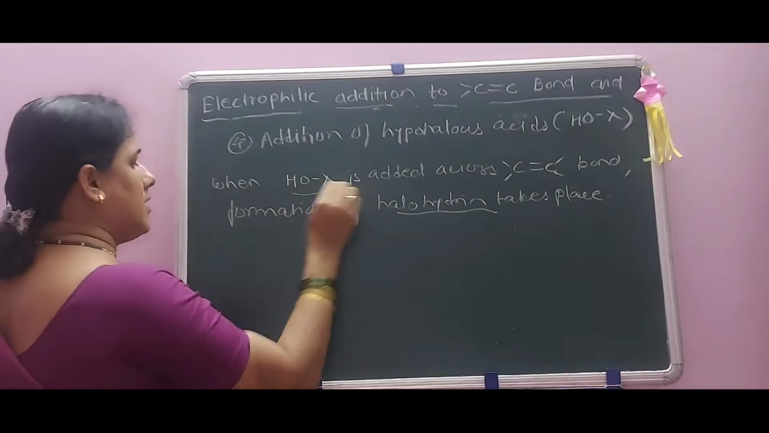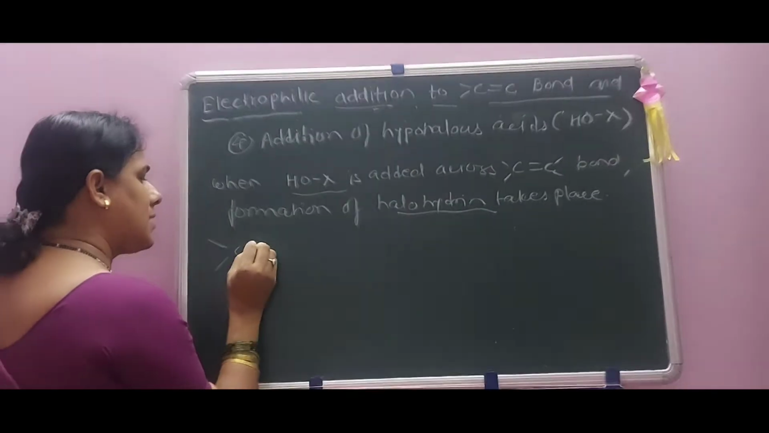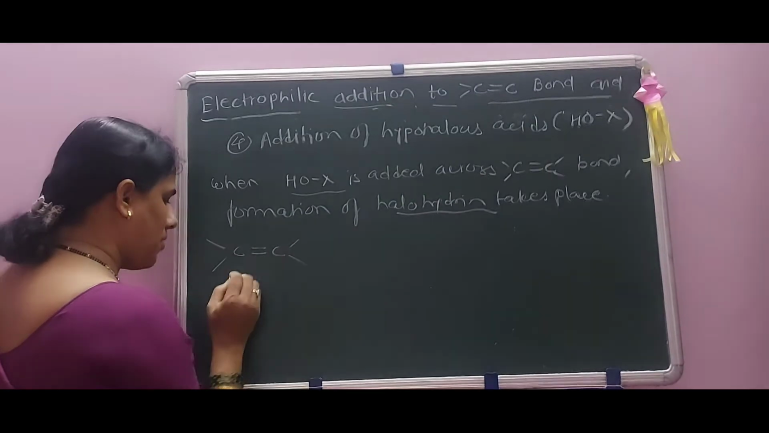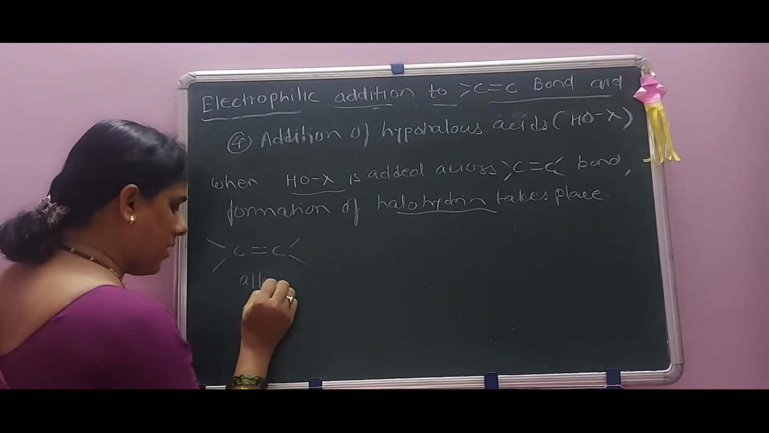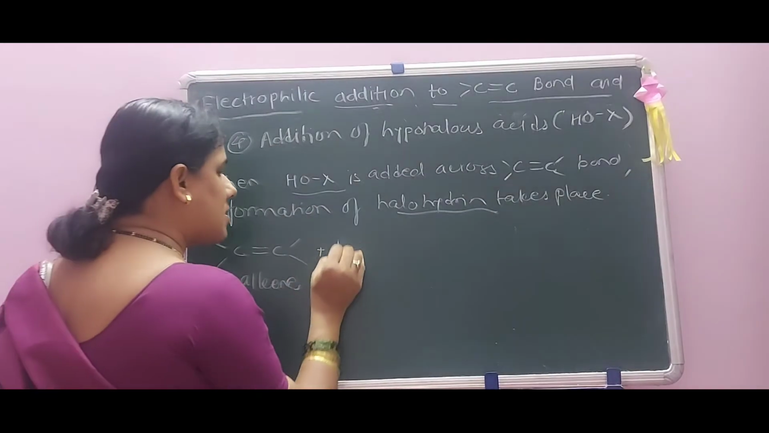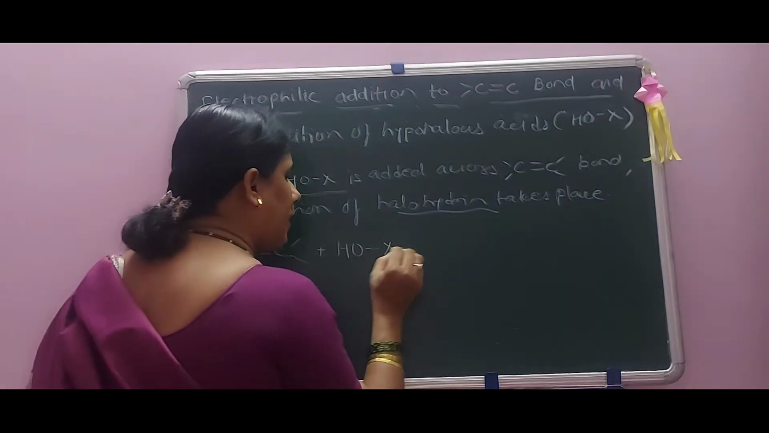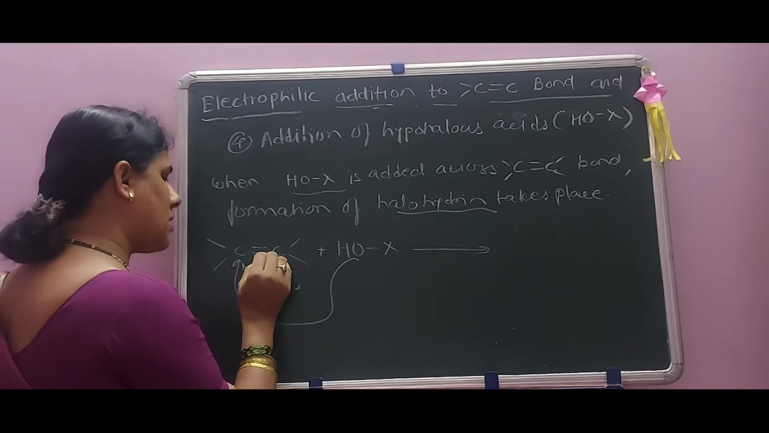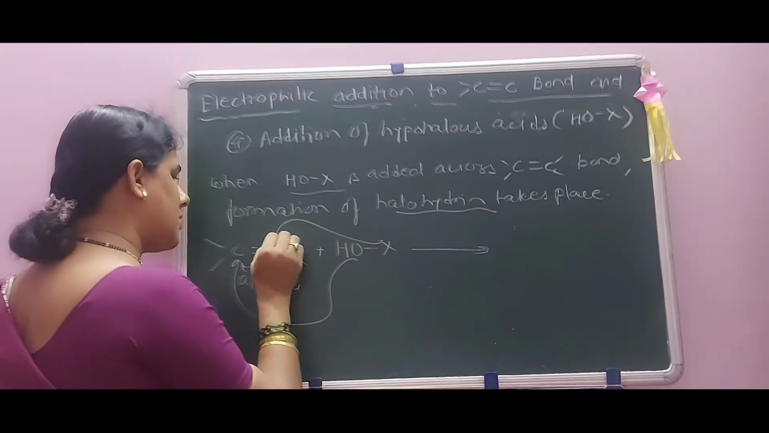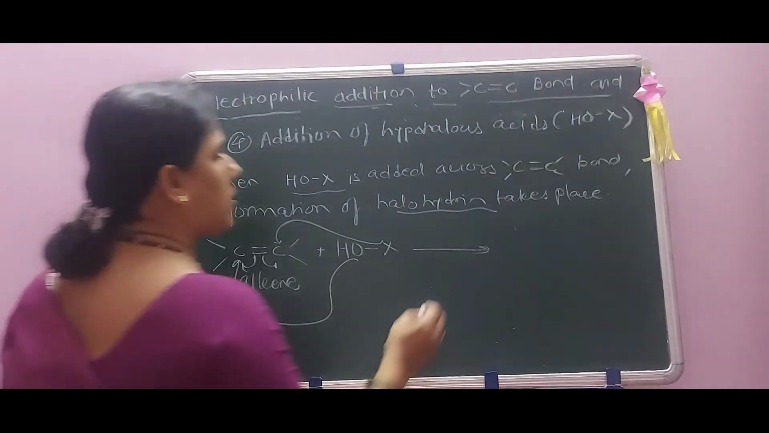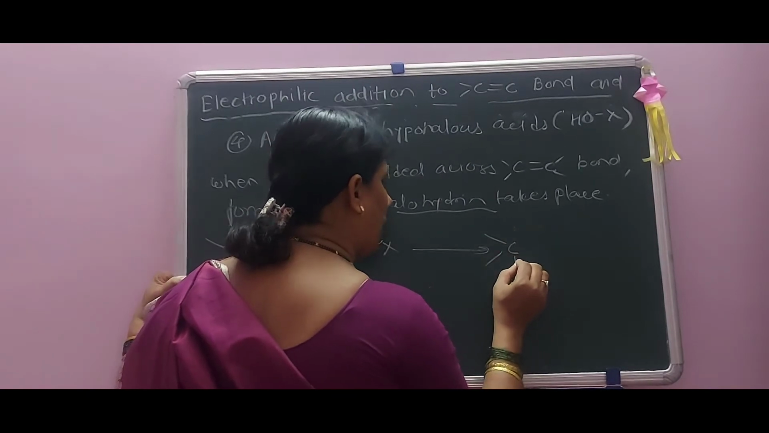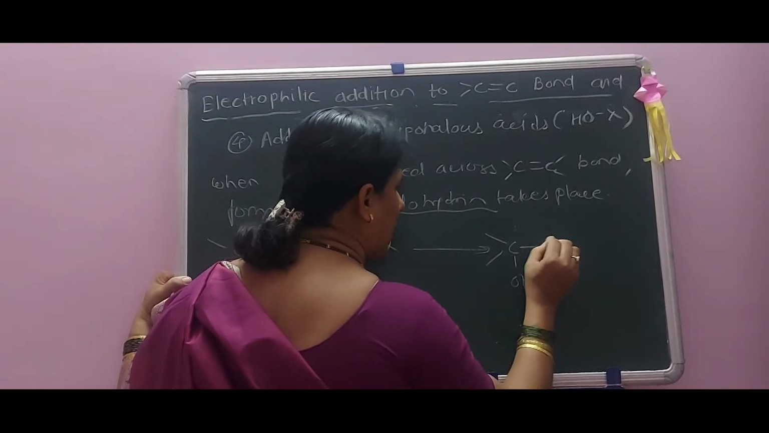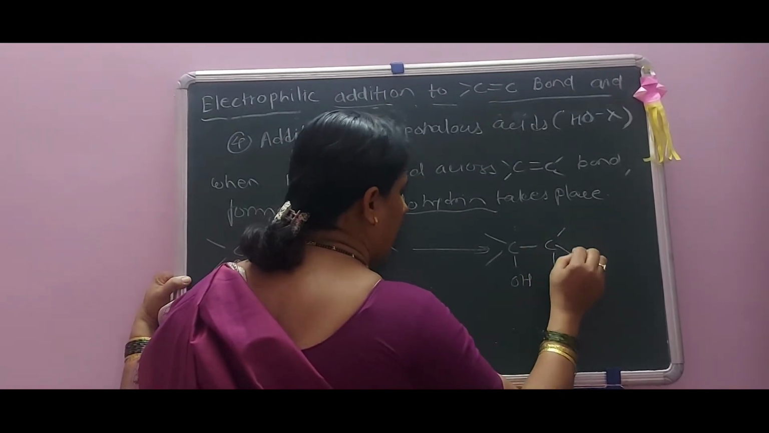Okay, the reaction is like this: C double bond C here. This is known as an alkene, plus HO-X here. Formation of this: the OH gets transferred to one carbon, the bond is broken here, and the X gets transferred to the other carbon. Thus there is formation of this OH and C-X.